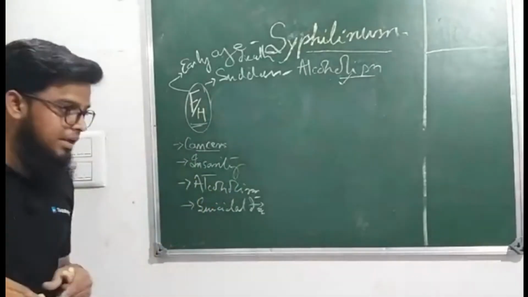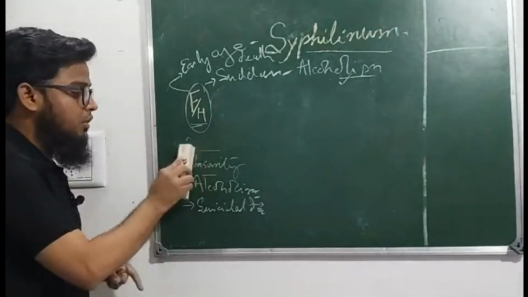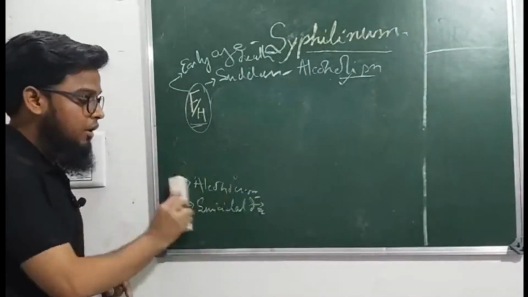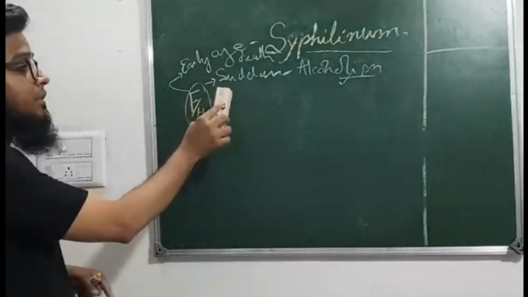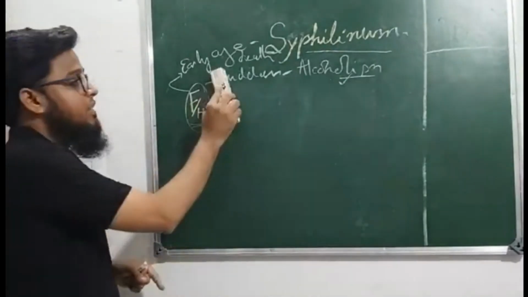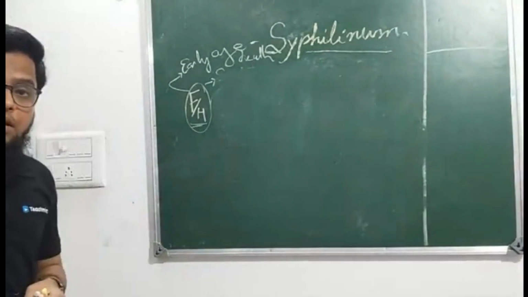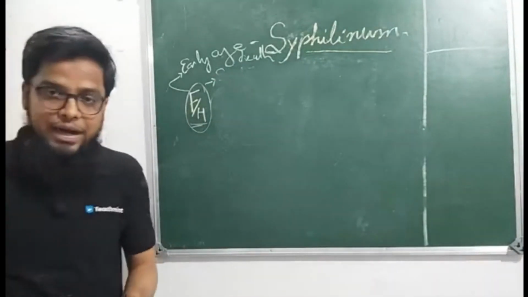Now in family history, you will find family history of cancers, insanity like schizophrenia, alcoholism, suicidal deaths, in some close relative sudden death, early age death, and some diseases which should occur at a later age.